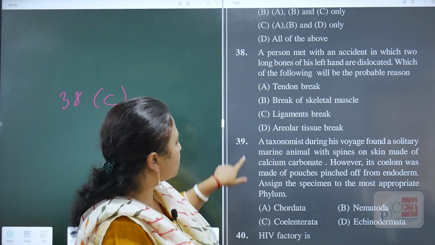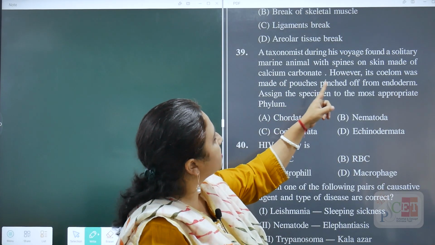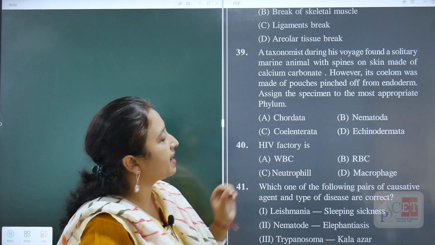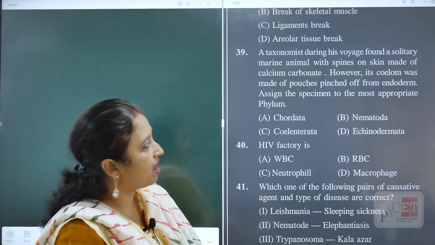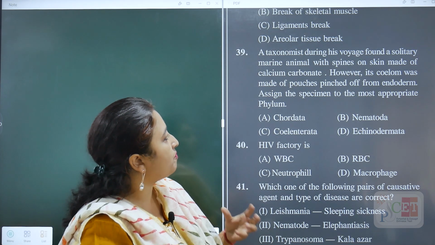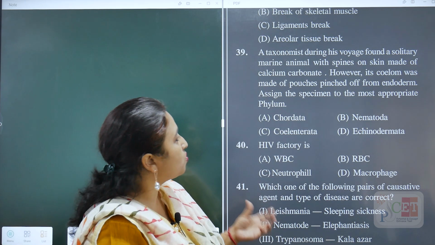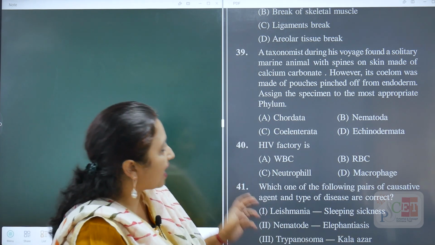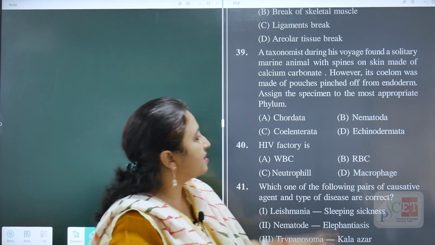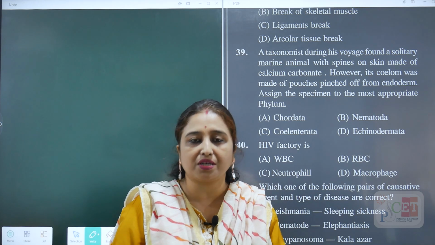Okay, the next question is 39. A taxonomist during his voyage found a solitary marine animal with spines on the skin made up of calcium carbonate. However, its coelom was made of pouches pinched off from endoderm. Assign the specimen to the most appropriate phylum. So whenever they refer to a marine animal with spines, you can easily find out the answer. That is option D, Echinodermata.